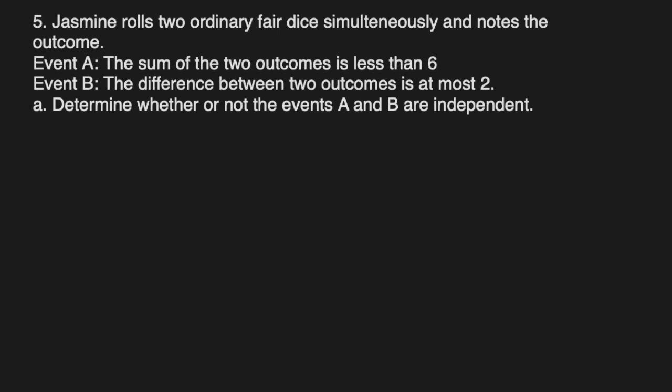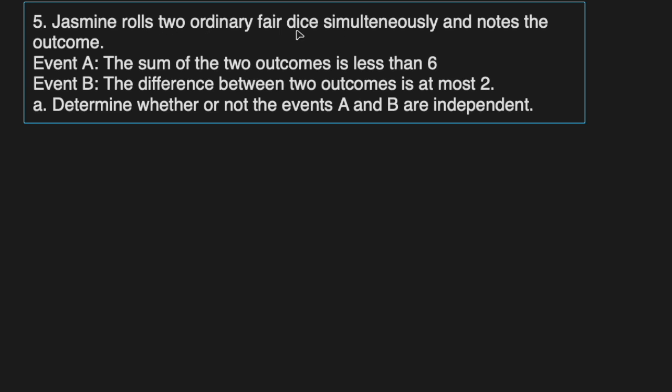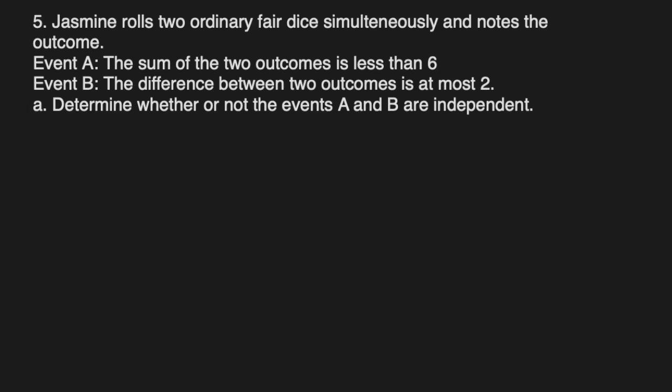Question 5. Jasmine rolls 2 ordinary fair dice. Ordinary means it's 6-sided. Fair means all faces have an equal chance of coming up, and she notes the outcome. Event A, the sum of the two outcomes is less than 6. Event B, the difference between the two outcomes is at most 2. Less than 6 means 1 to 5. At most 2 means 0, 1 and 2. Determine whether or not the events A and B are independent.